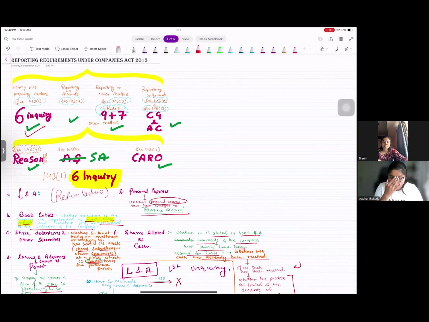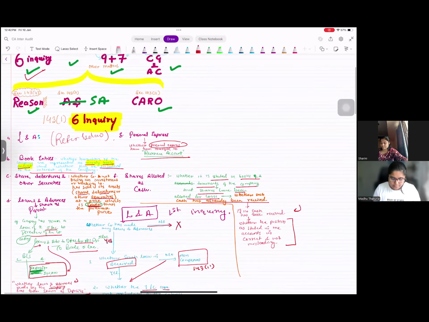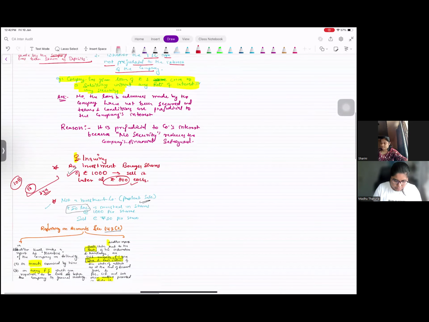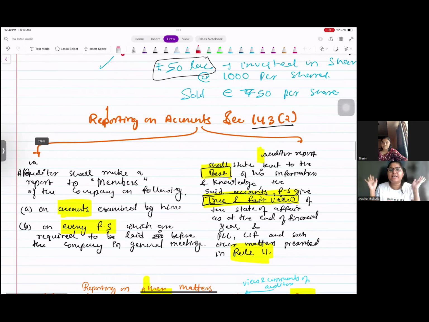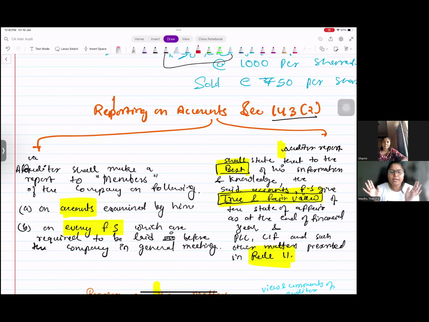Now, reporting on accounts as per section 143, subsection 2. Again, an easy reporting. As an auditor, you have to report what accounts you have examined and what financial statements, like the balance sheet, P&L, notes to accounts, all these, you have audited, and whether the same has been laid in front of the members in the general meeting.